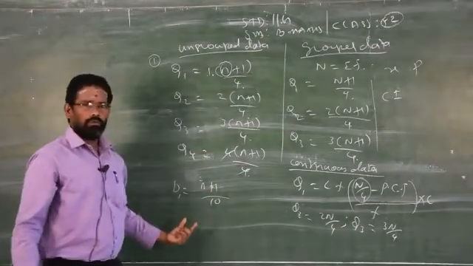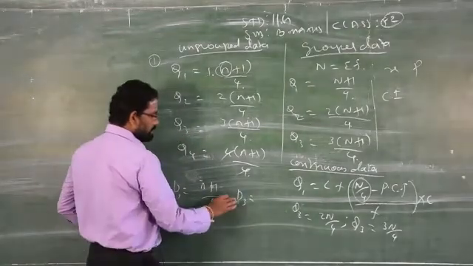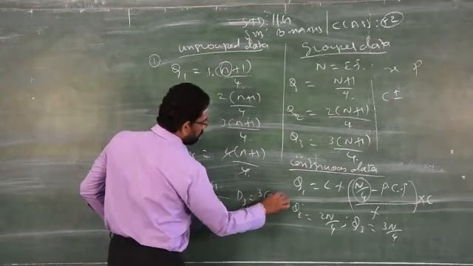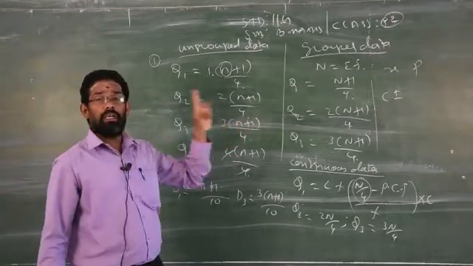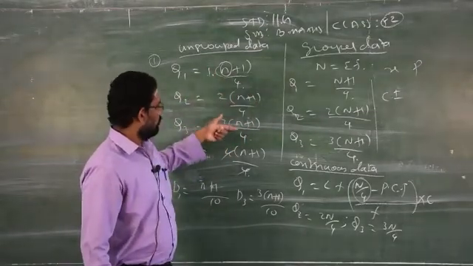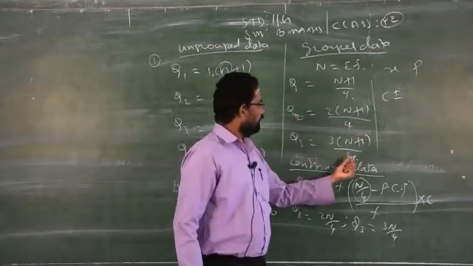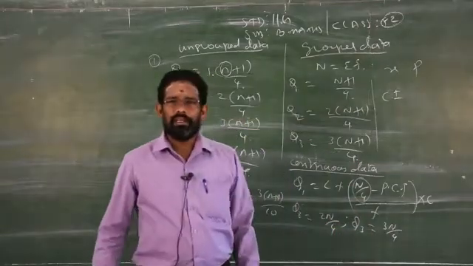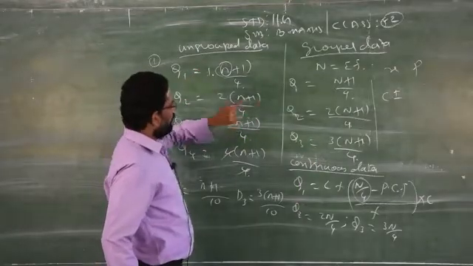Instead of 4 you write 10. For D3, the third decile, you multiply 3 into n plus 1 by 10. There won't be any changes in the numerator, only changes in the denominator for decile. In the place of 4, you replace by 10. Clear? So for decile, you have to replace 4 by 10.